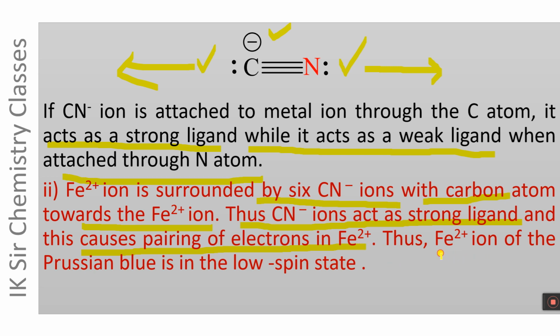Thus, Fe2+ ion of the Prussian blue is in the low spin state because Fe2+ ion is bonded to CN- ion through the carbon atom, and CN- ion acts as a strong ligand in this case. This is why Fe2+ ion of Prussian blue is present in low spin state.